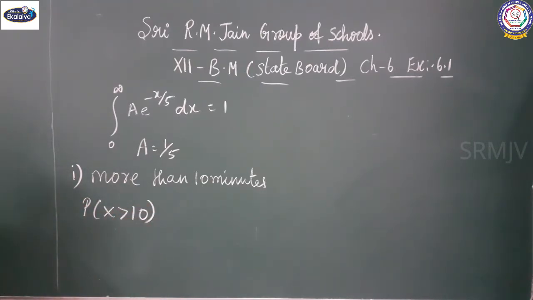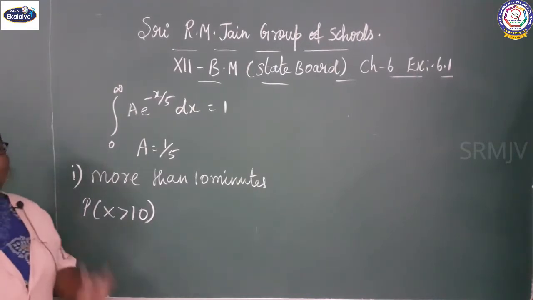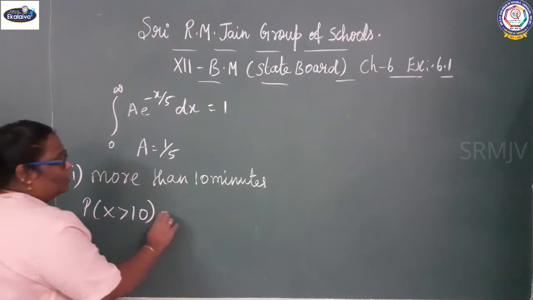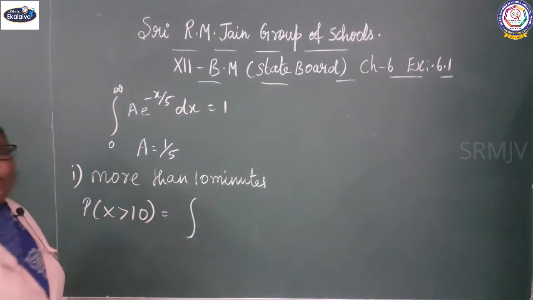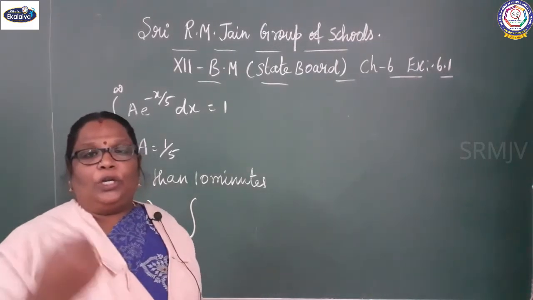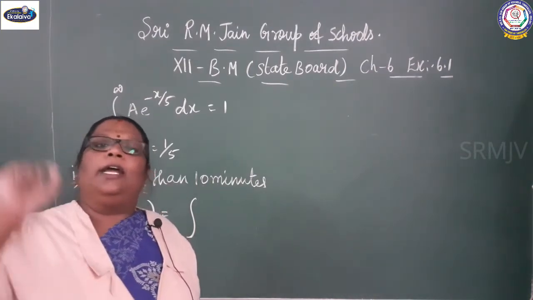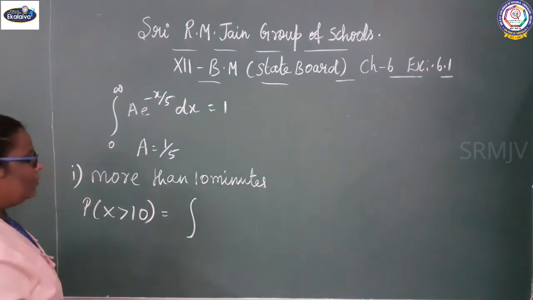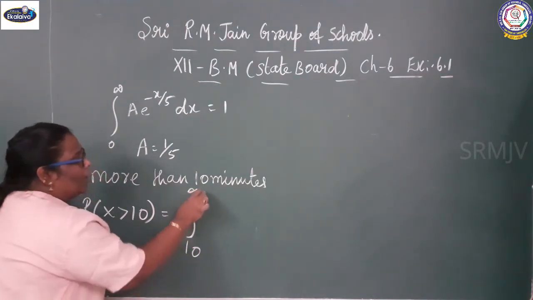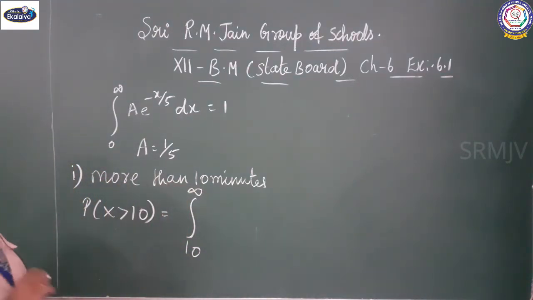P of x greater than 10 equals the integral, and here since it is greater than 10, the lower limit is 10 and the upper limit is infinity, of f of x dx.